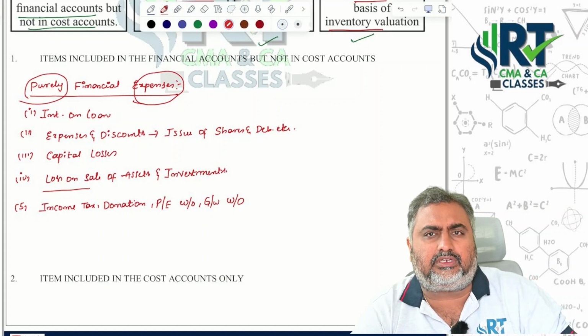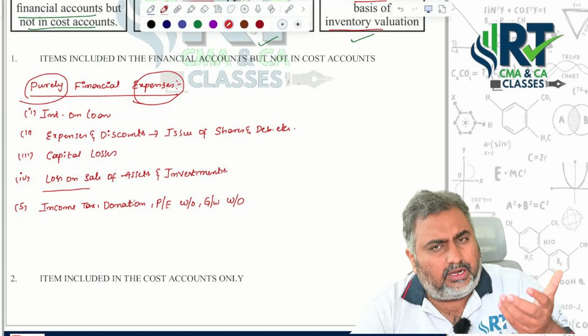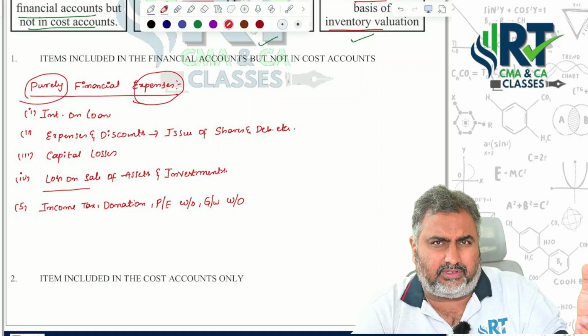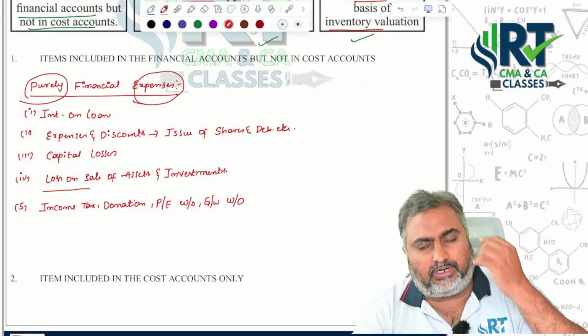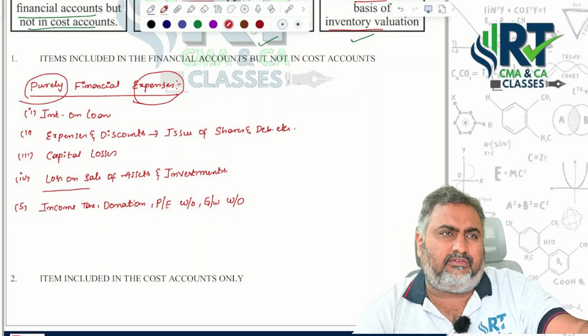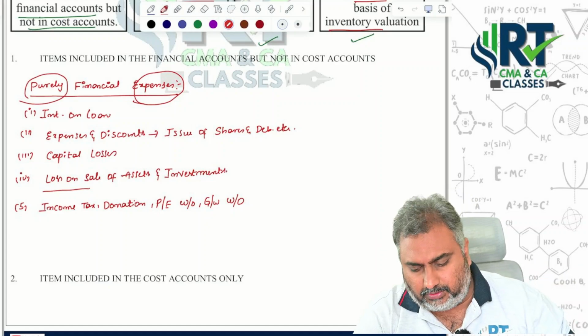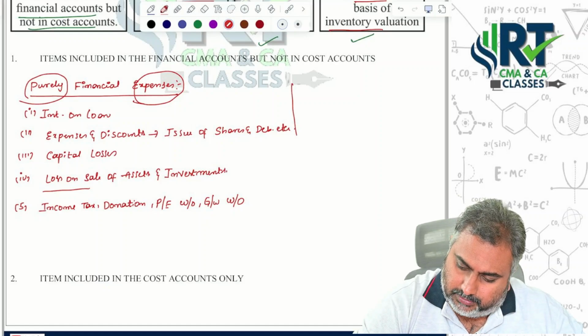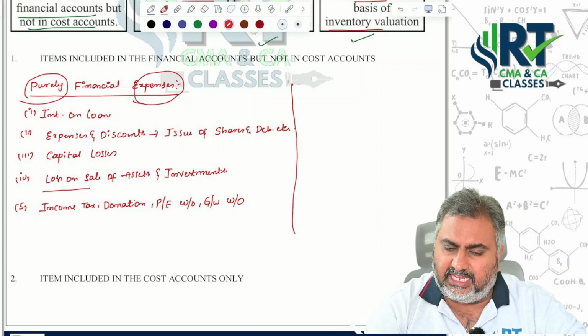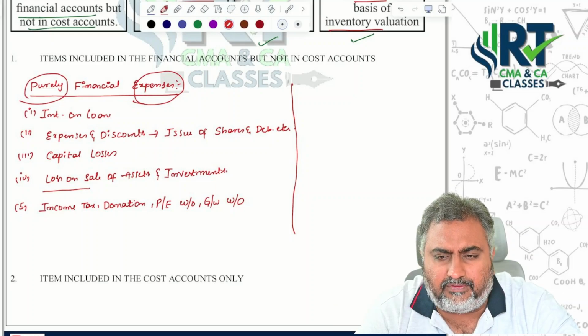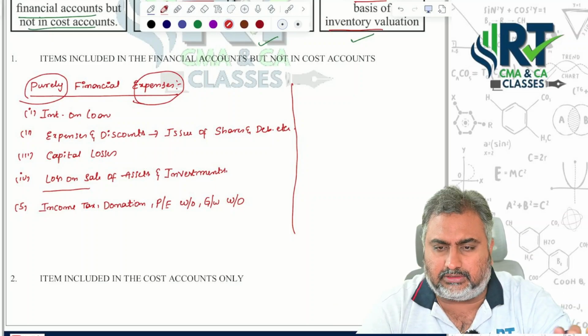If you want to reduce the costing profit, what do you need to do? Deduct it, in case you are starting with the profit from the costing books point of view. Then you will arrive at the profit under financial books. These are all related to expenses. In the same way, there are certain purely financial natures of incomes also.